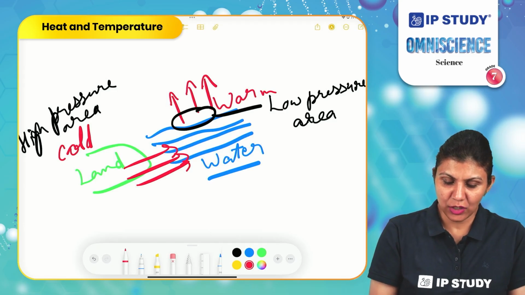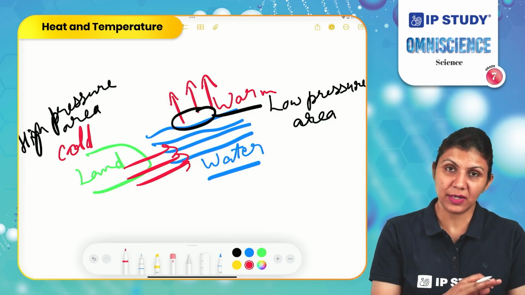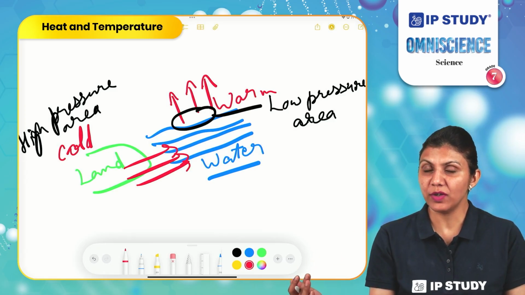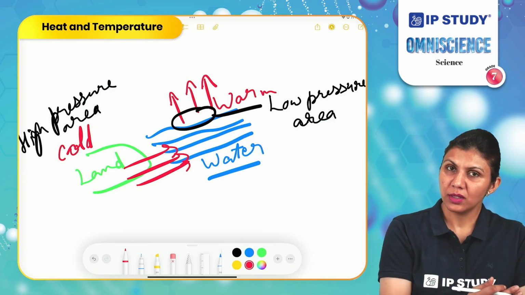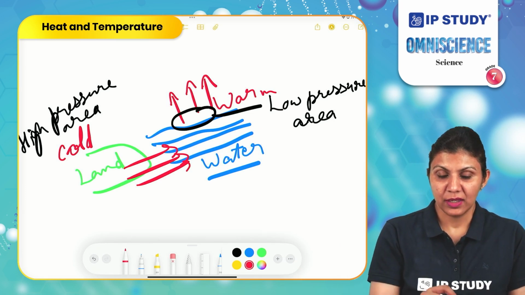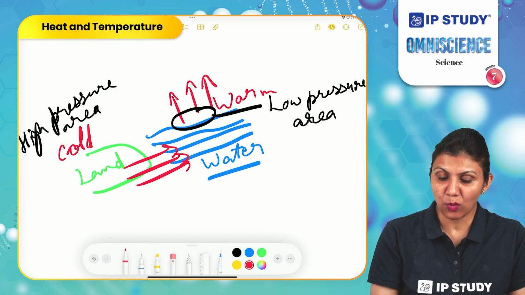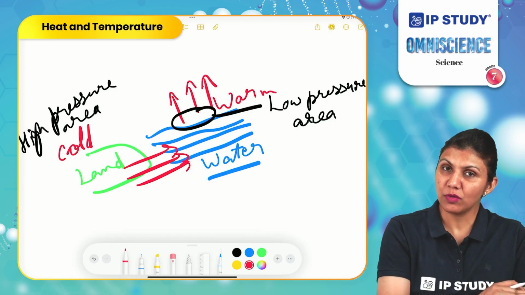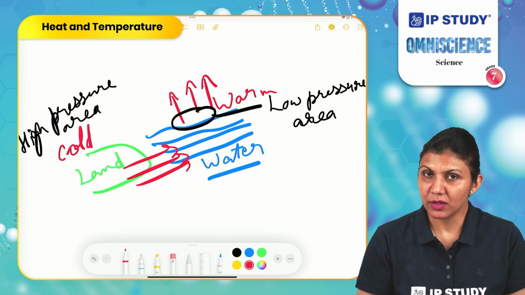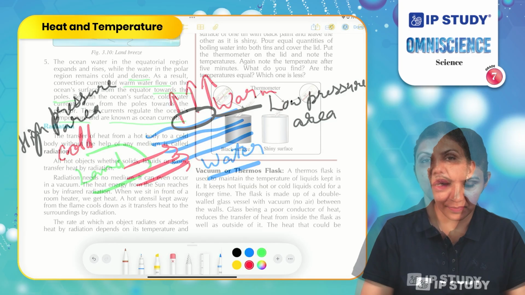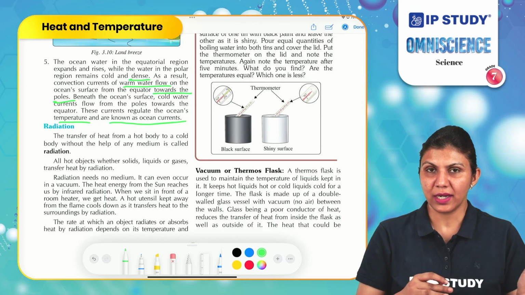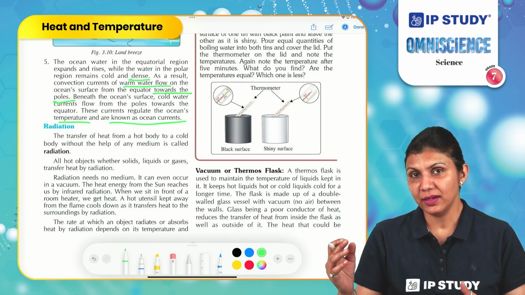So what happens during the daytime? We have sea breeze because land is heating up faster and the wind starts moving from ocean to land. So this is called sea breeze. But at night time, land is comparatively colder than water. So the wind will start moving from land to water, resulting in formation of land breeze. So here we have discussed transfer of heat through solids, liquids and gases.